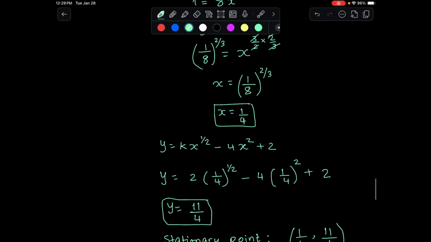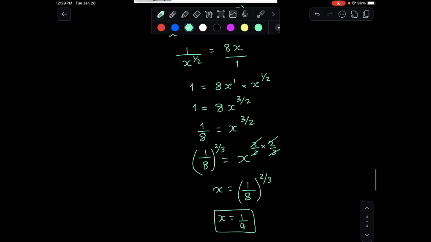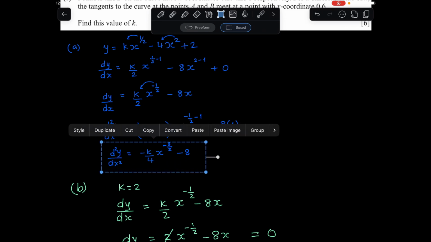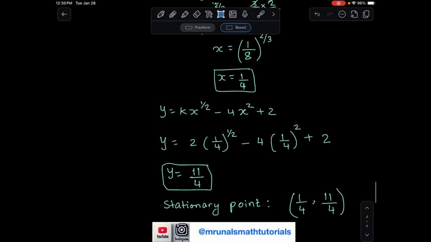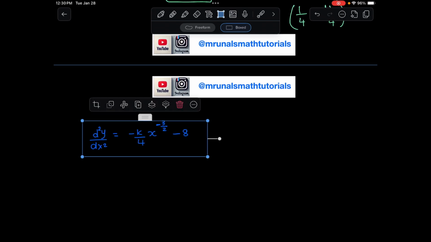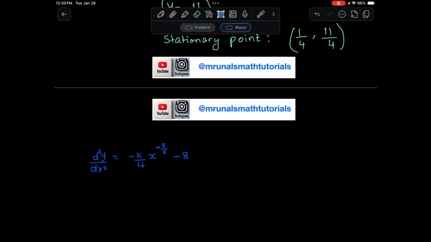Now we need to verify what is the nature of this. The second derivative is this bit. Let's copy it. This is your second derivative. Now we need to check the conditions for a stationary point. What are the conditions?